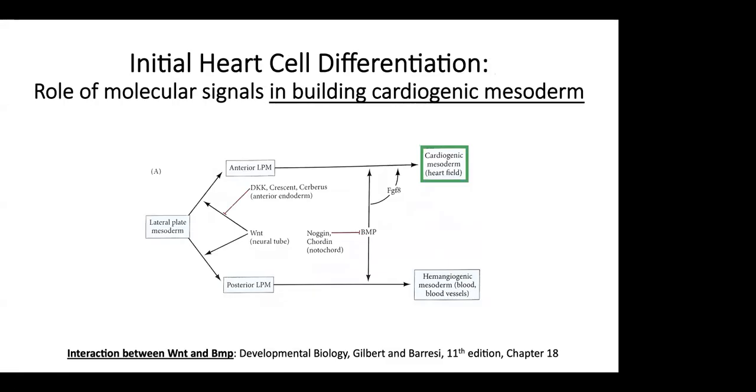I do not want to rush through this, so let me just finish this slide and I will pause. So coming back to the early heart cell differentiation, I'm going to give you two instances. One is how the cardiogenic mesoderm is built, first of all, and what are the pathways involved.